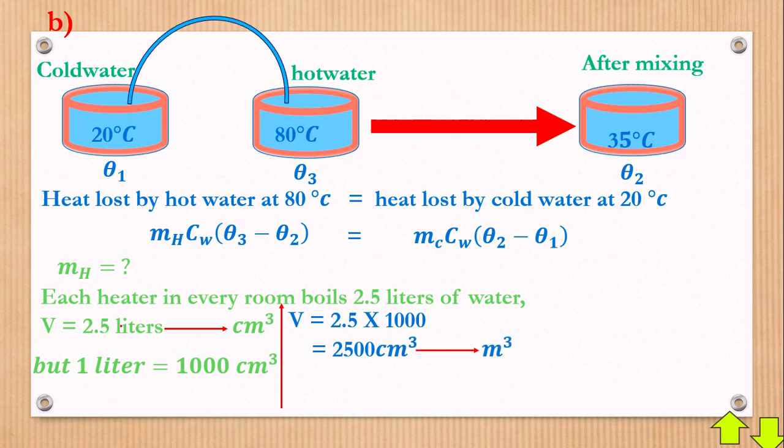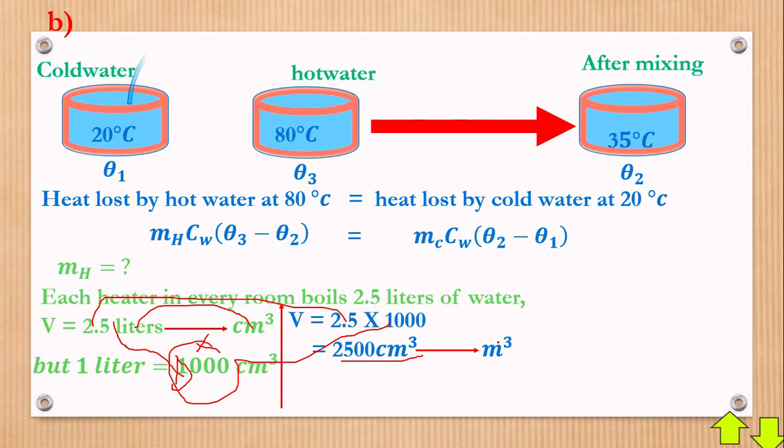To convert liters to centimeters cubed, you simply multiply. So we get the number of liters times how much 1 liter has, 1000 centimeters cubed. So V is equal to 2.5, which is this, times 1000, which I have right here. When we multiply, you have volume V is equal to 2500 cubic centimeters. But again, we said volume is measured in meters cubed, so you must get it converted to meters cubed. How shall we do that? Let's go to the next step. Now here we're going to use a table still for simplicity.